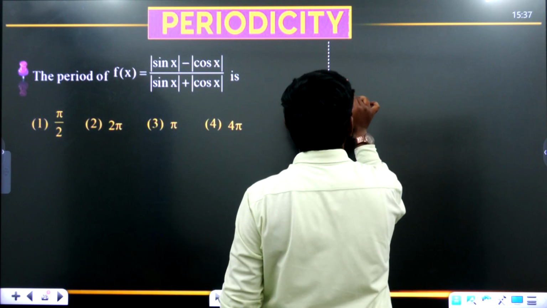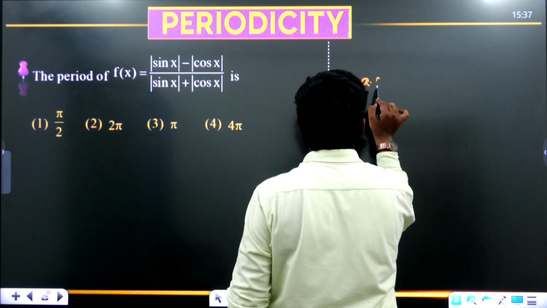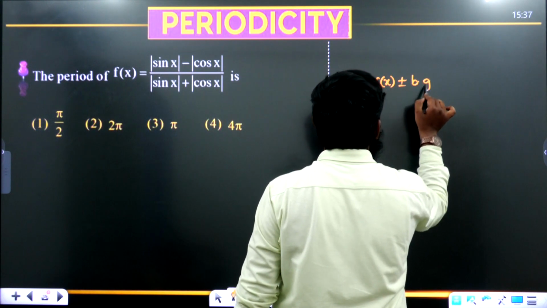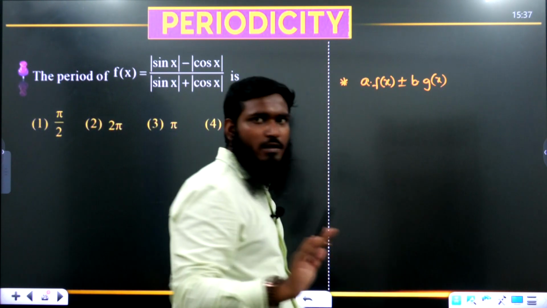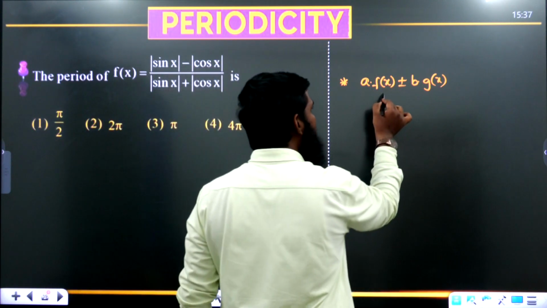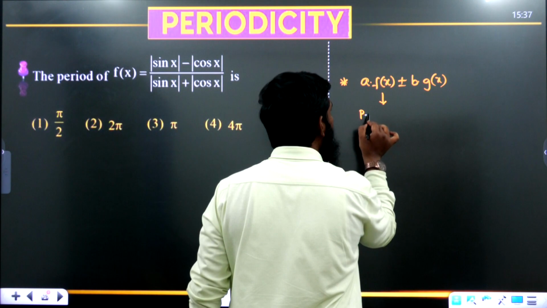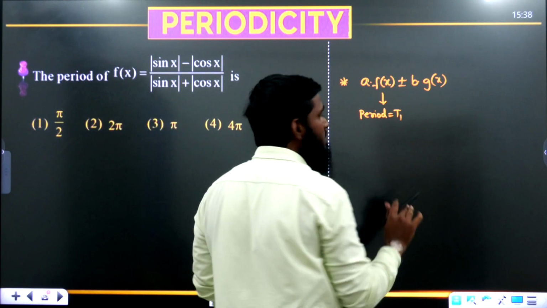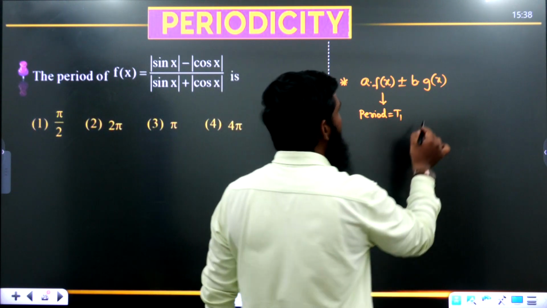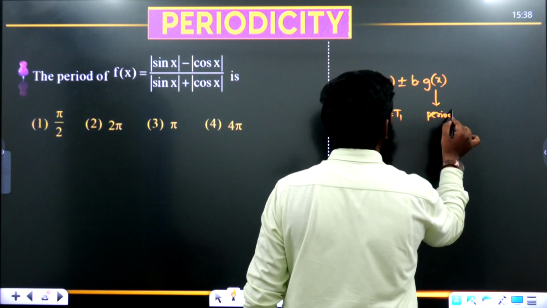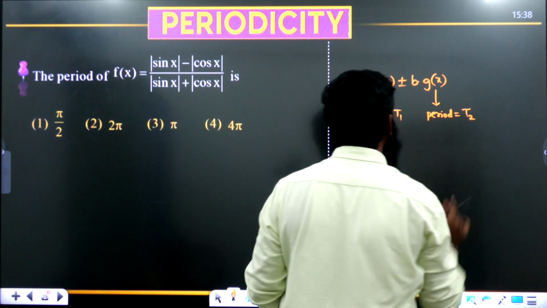Whenever we have the condition A into f of x plus or minus b into g of x, we take one function here and another function there. For this function I find the period, and we get some answer t1. Now for this part, if I find the period, we get the answer t2.